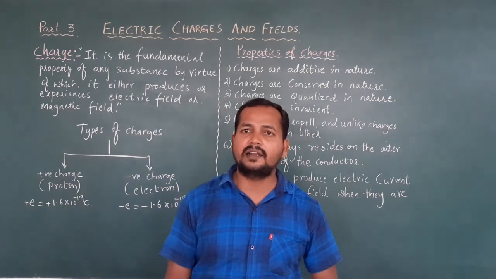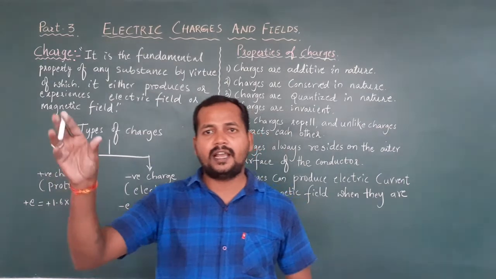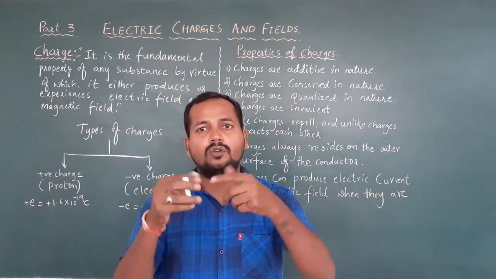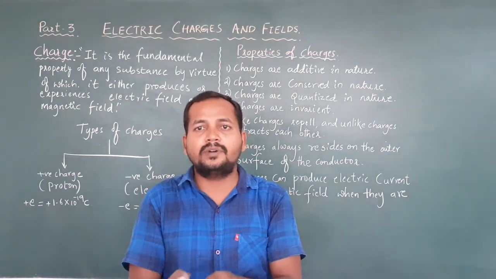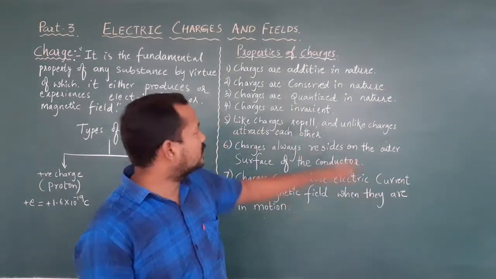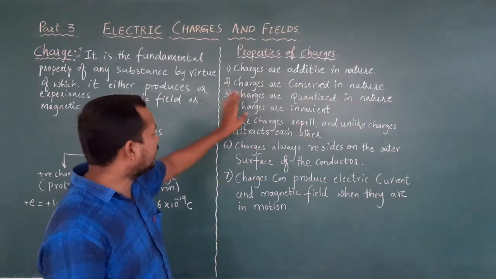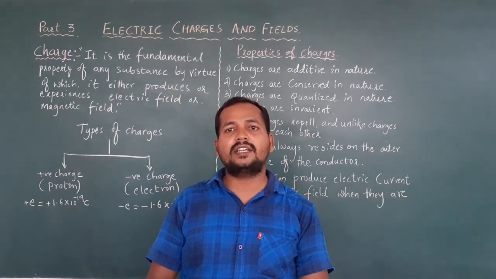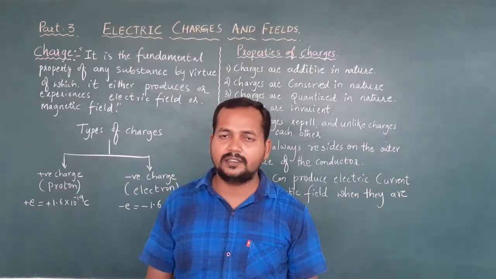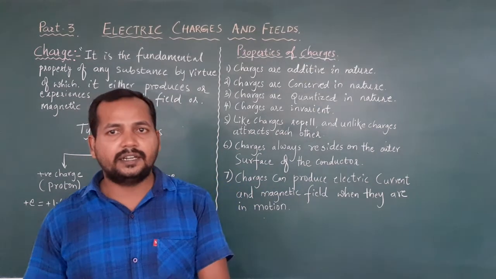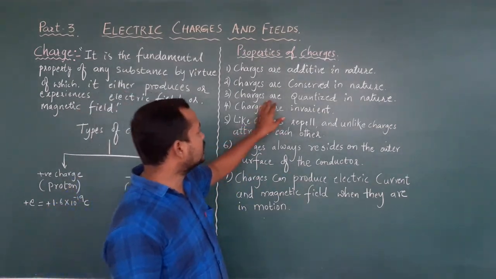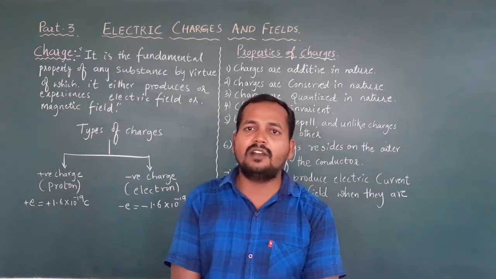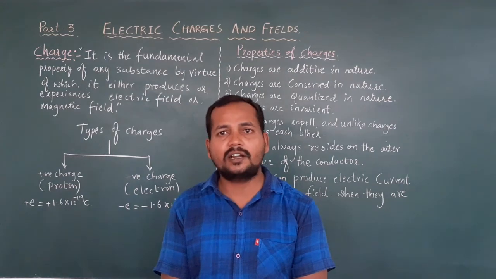Charges can be added like numbers. For example, one body has 10 protons, another body has 10 protons. When you combine them, the total charge will be 20 protons. Simple like addition. Correct? So that is called charges are additive in nature. Second one, charges are conserved in nature, which means the charge can neither be created nor destroyed. The third one, charges are quantized in nature, nothing but they are not available in half, or one and a half. Correct? They are not available like that.